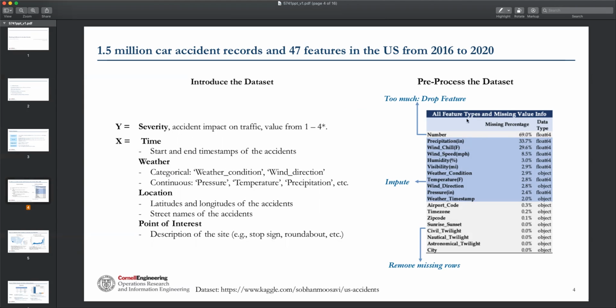Okay, so moving on to the right, we can also see the data set contains some missing values. For example, the one at the very top is missing about 70% of its values. So there's no way that we can use this feature, so we're just going to drop this feature completely. Those on the bottom are missing relatively few, less than 1% of their values, so we're simply going to remove the missing rows. And then we're going to try to impute values for the features in the middle here. Last step is to clean the data types.